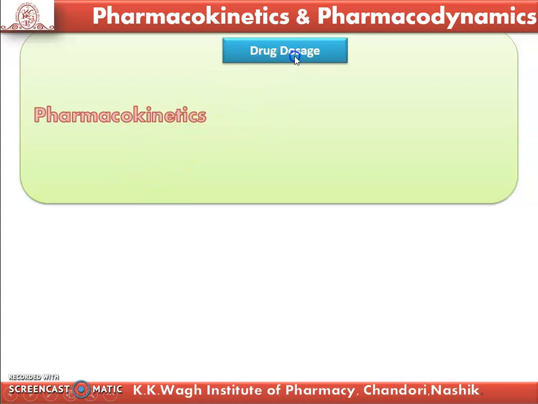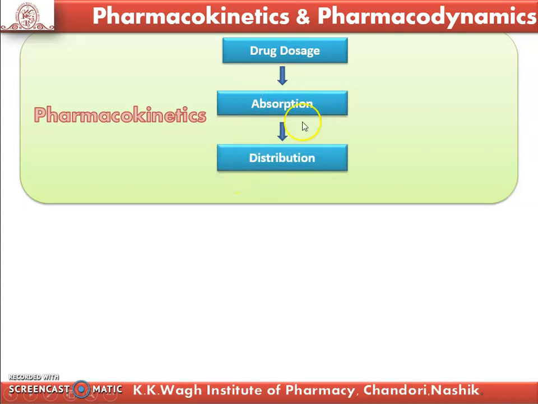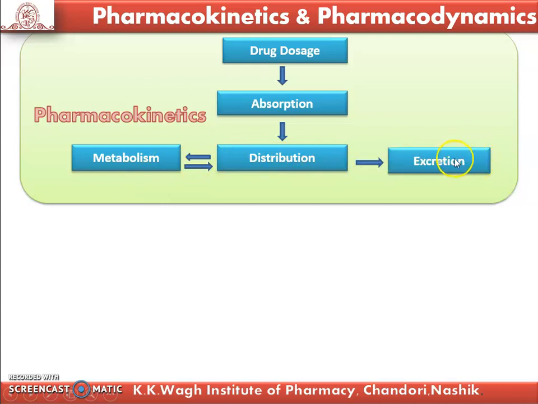First of all, when we take the drug dosage inside our body, it firstly undergoes absorption, then is distributed all over the body, and then it goes for metabolism. After metabolism, it is again distributed and lastly excreted from our body. These are the four properties of pharmacokinetics: absorption, distribution, metabolism and excretion.